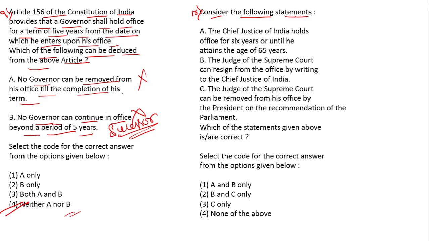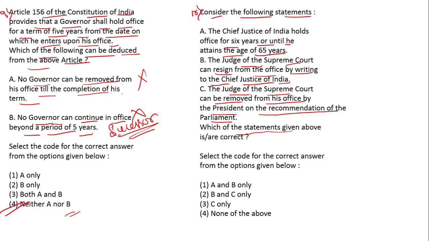10th question. Consider the following statements. The Chief Justice of India holds office for 6 years or until he attains the age of 65 years. The judges of the Supreme Court can resign from the office by writing to the Chief Justice of India. The judges of the Supreme Court can be removed from office by the President on the recommendation of the Parliament.